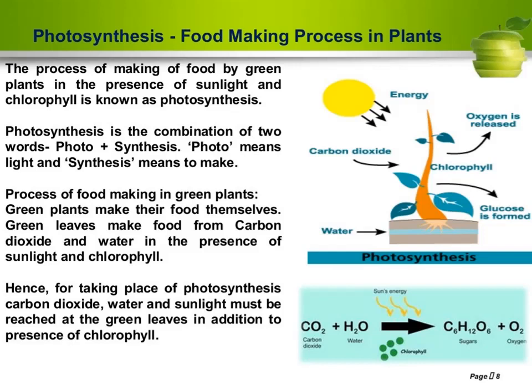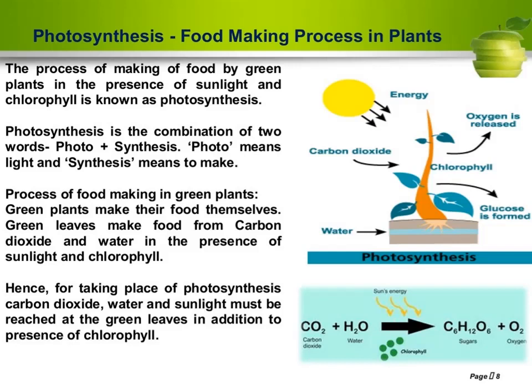The chemical formula of carbon dioxide is CO2, of water is H2O, the sugar which is formed by the plant is C6H12O6, and oxygen is O2. Glucose is the food prepared by plants.